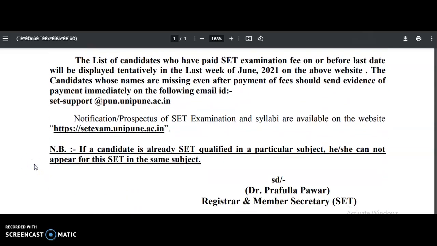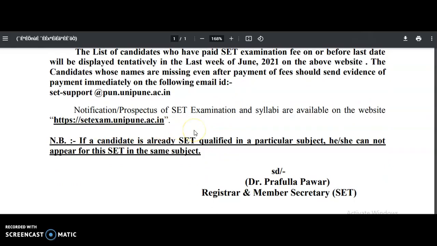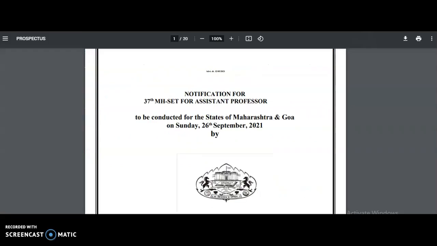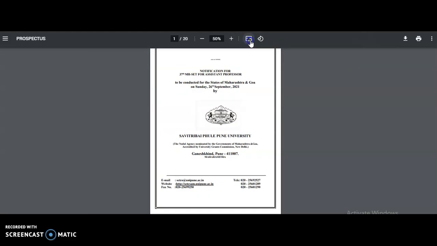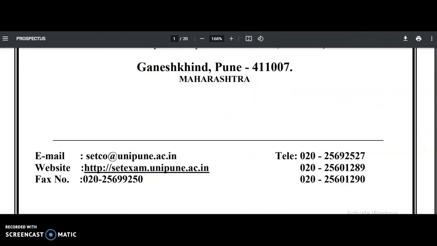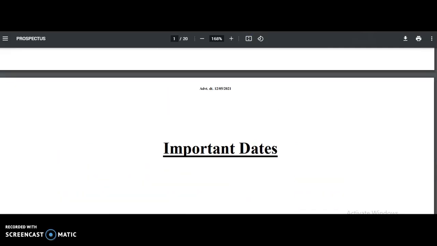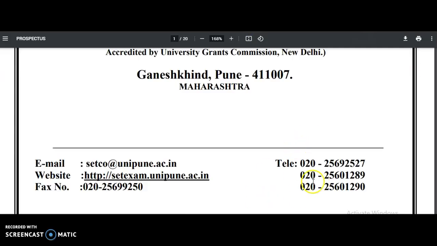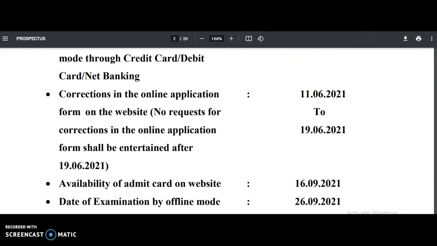Okay, and the notification as well as the prospectus, each and everything, I will show here. So it is a prospectus, guys, regarding the notification of the 37th Maharashtra SET. And here a few contact numbers are also there. If you are facing any difficulty at the time of filling up the online application form, or any technical issues, then the contact numbers are here, and here the website as well as the mail ID. So you may contact any one of these mail IDs or else the contact number, guys.